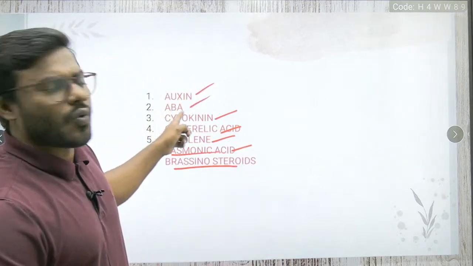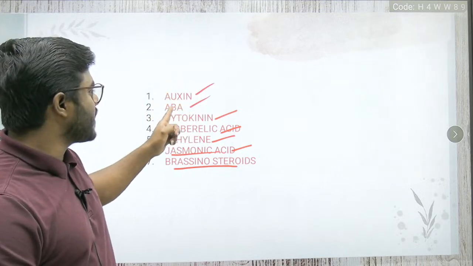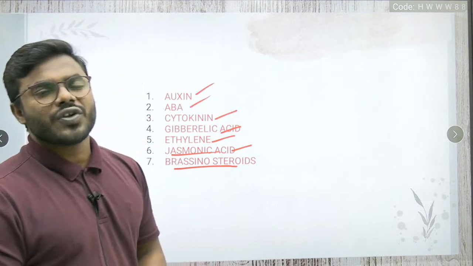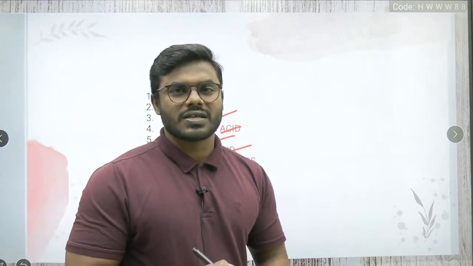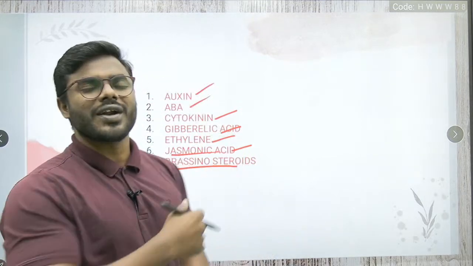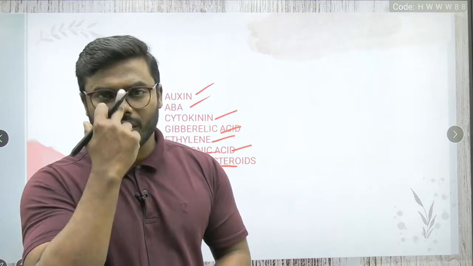Okay. Now, what are the major 5 hormones that we have to focus on? Auxin, abscisic acid, cytokinin, gibberellic acid and ethylene. So friends, first we have to understand where these hormones are derived from. I have written here the 5 major hormones. The point is very clear. How did I classify these 5 hormones? Based on what? Very important point.